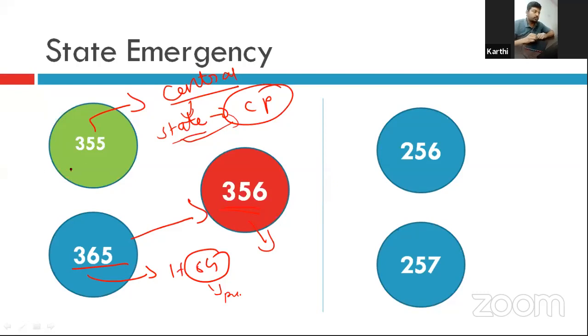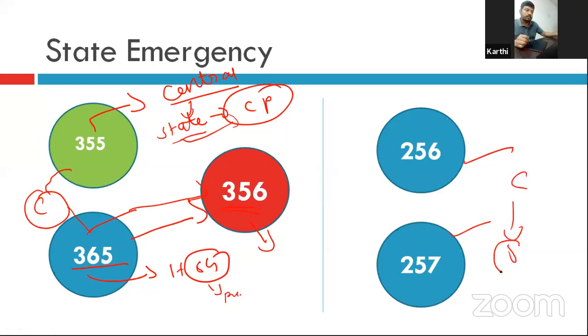So 355 makes an obligation on the center, and if the center is watching and the state has failed, then the central government can implement 356. There are other related articles, 256 and 257. These are specific directives given by the center to the state governments. Even if these directions are missed by the state, they can implement Article 356, right?